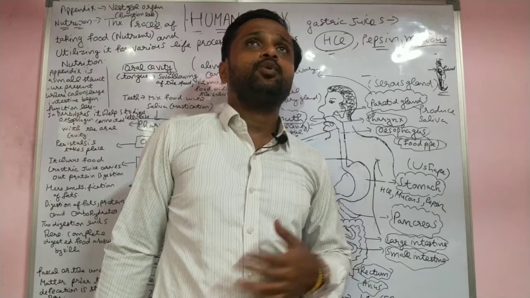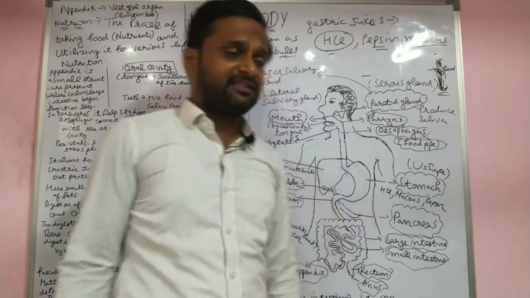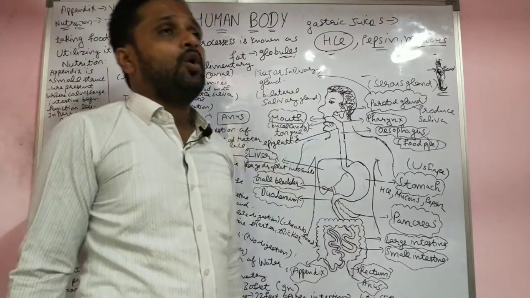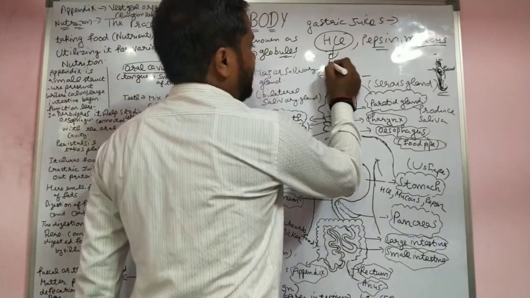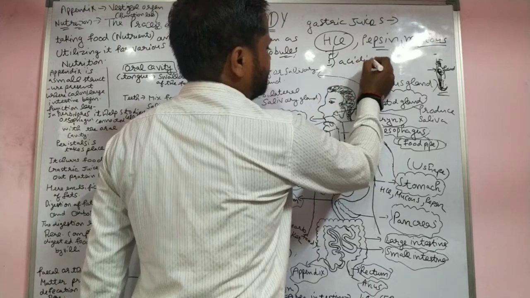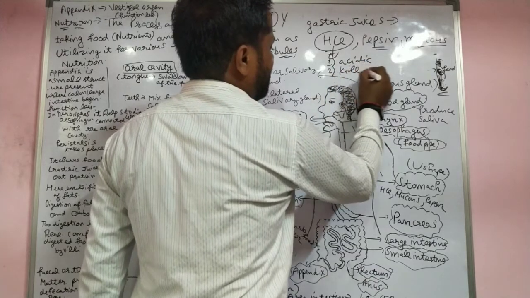Our stomach produces hydrochloric acid, HCl. What is the function of hydrochloric acid? When hydrochloric acid attacks, it makes the food acidic. Second, it kills the bacteria.